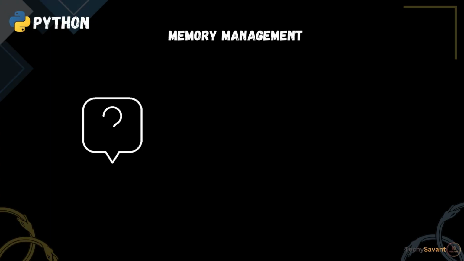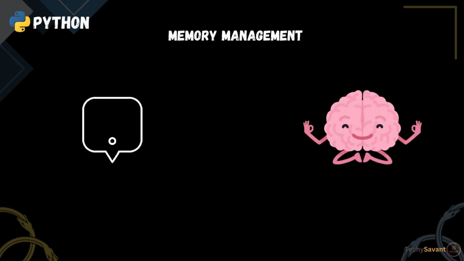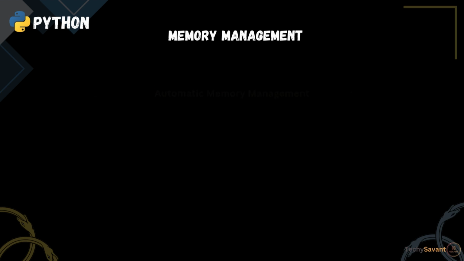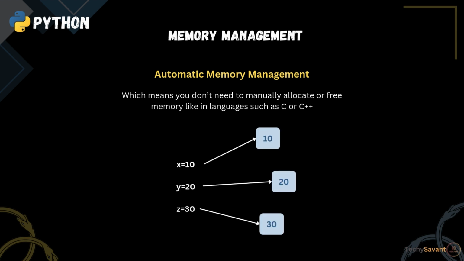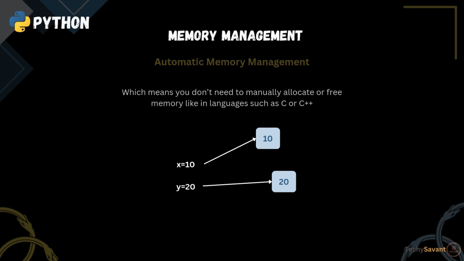Let's explore how Python handles memory for us, so we don't have to worry about the complex stuff. First, automatic memory management. Python has automatic memory management, which means you don't need to manually allocate or free memory like in languages such as C or C++. Behind the scenes, Python keeps track of all objects and their usage. When an object is no longer needed, boom, Python automatically cleans it up.